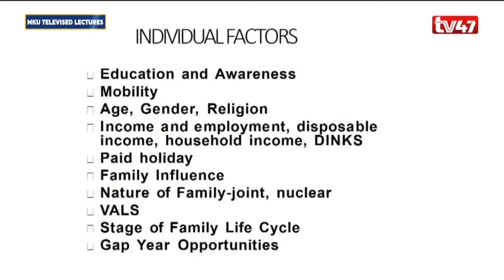Income and employment, which of course is also related to disposable income and household income, and also within that, the dual income families with no kids, what we call the DINKs. So that is another individual factor that comes in there. The paid holiday, if you have it at your workplace, is another part. It also is a factor that will influence demand for tourism.